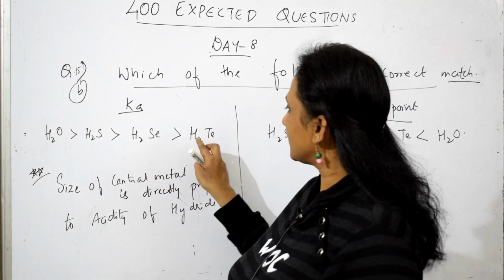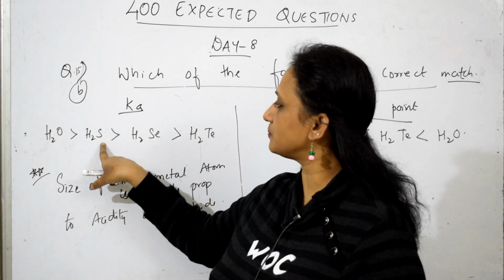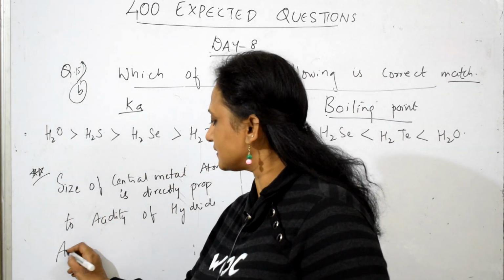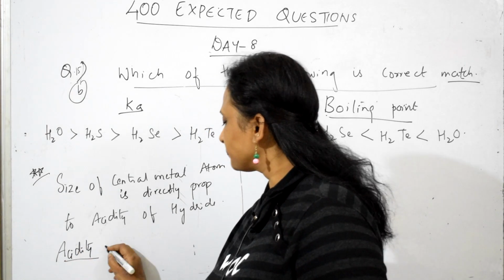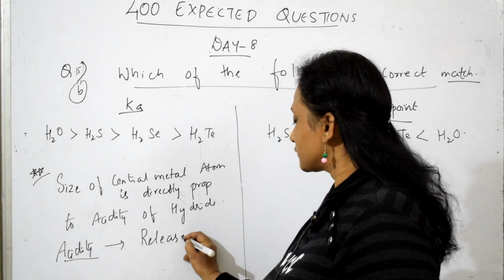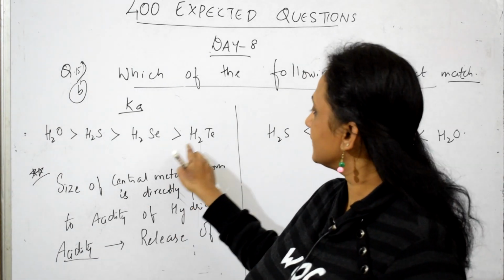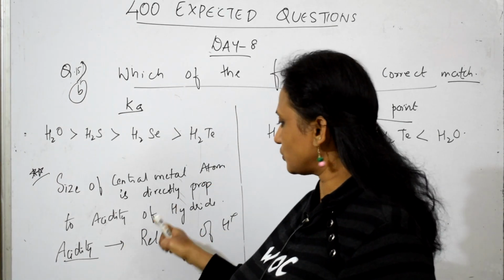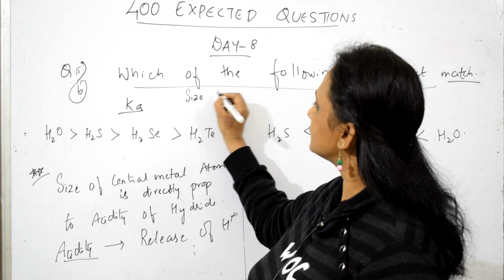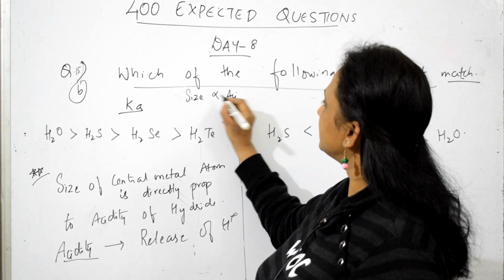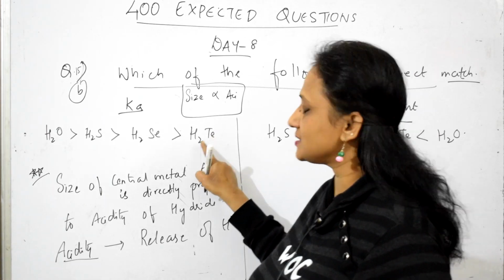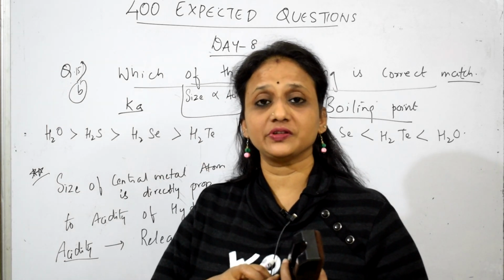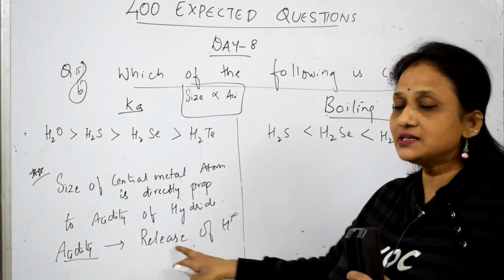That means in all these cases, this is a central metal atom. When I go from top to bottom, understand, acidity is nothing but release of H plus ions, students. Correct? Now you tell me, I said size increases, acidity increases. Correct? That is what we have written here. Size increases, so size is directly related to acidity. Simple. As the size increases, it can easily donate H plus. Size decreases, it will hold the H plus along with it. Correct, no students? Same thing. Acidity is release of H plus.